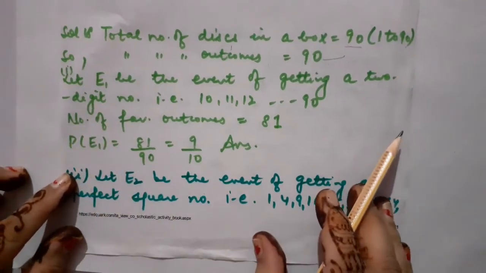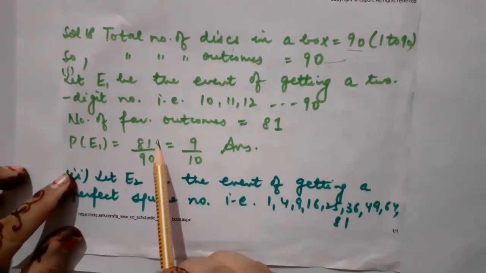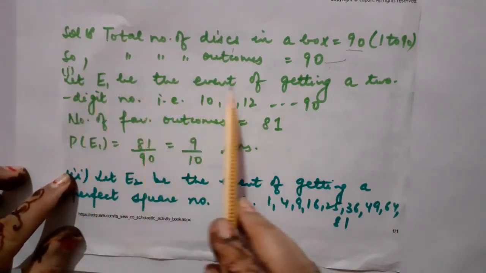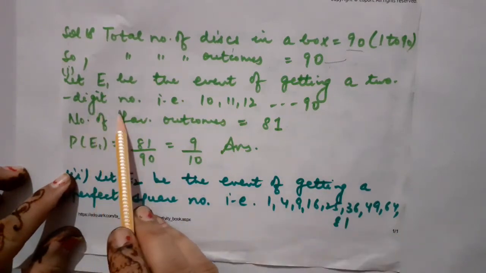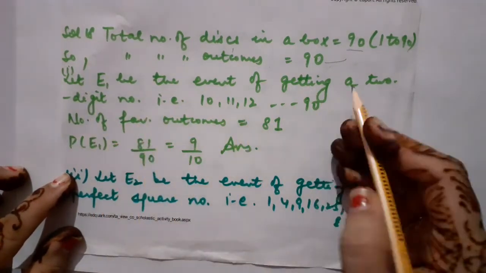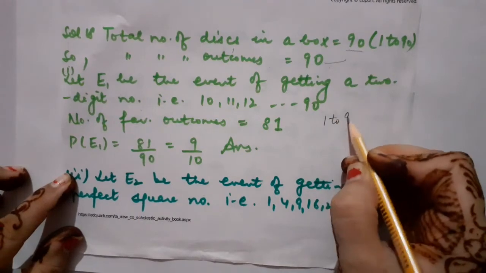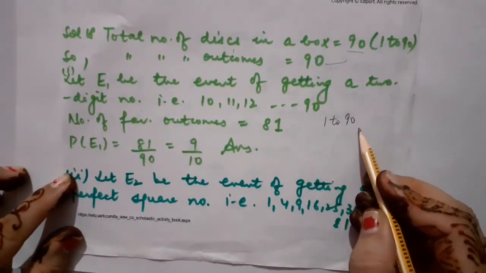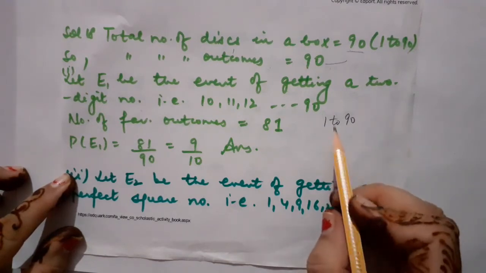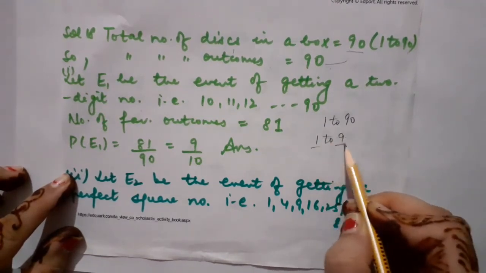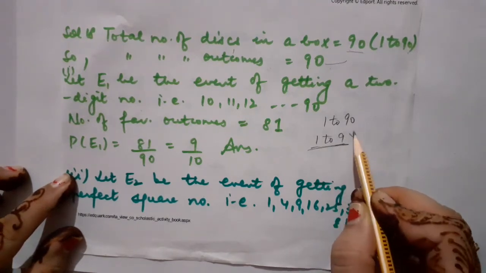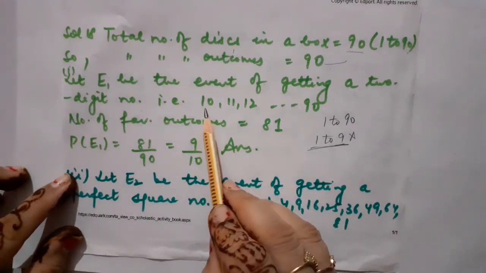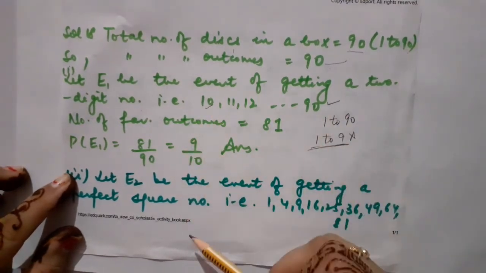So in the first part, what is asked? That we will have to calculate the probability of a 2-digit number. So let E1 be the event of getting a 2-digit number. So children, from 1 to 90: 1, 2, 3, 4, 5, 6, 7, 8, 9. From 1 to 9, they all contain only 1 digit, so they will not be considered in the favorable outcomes. So I have to start from 10 and go up to 90.